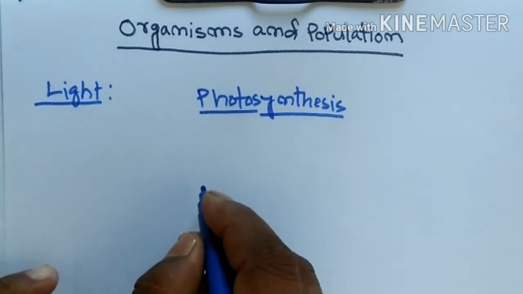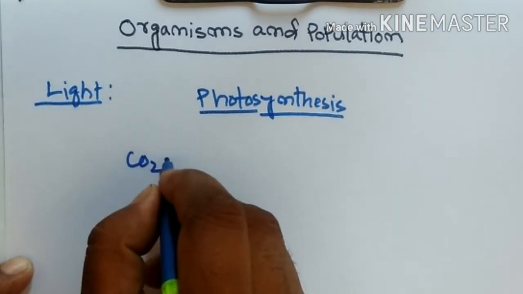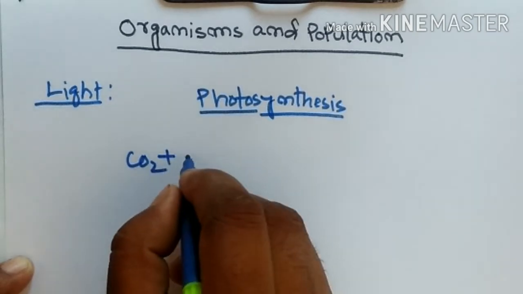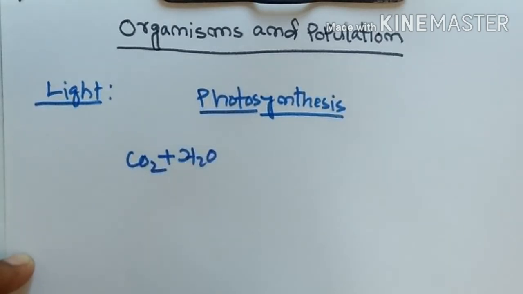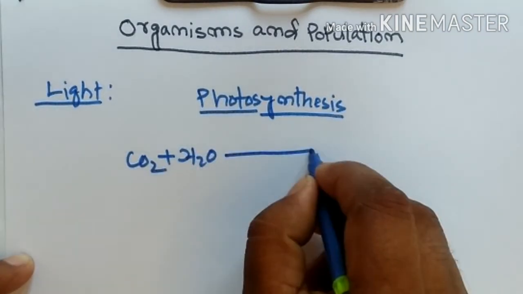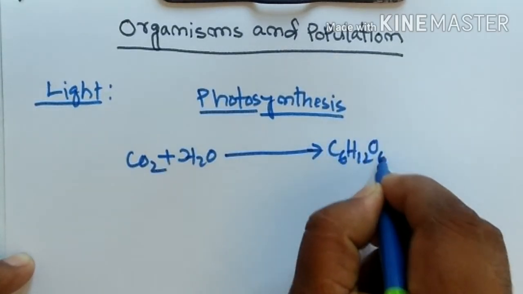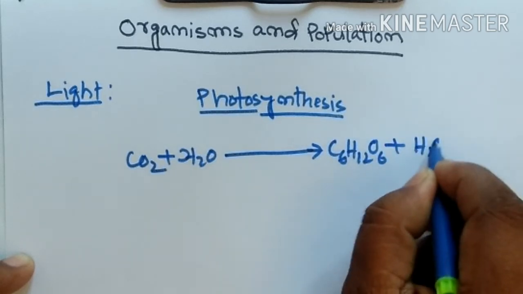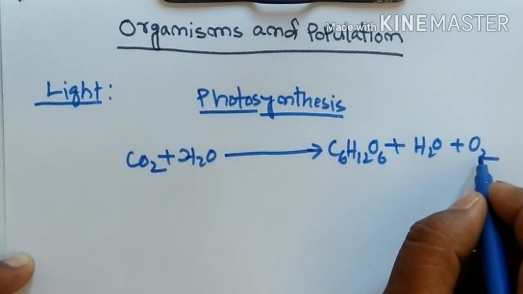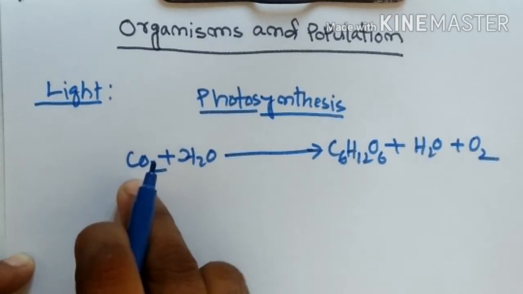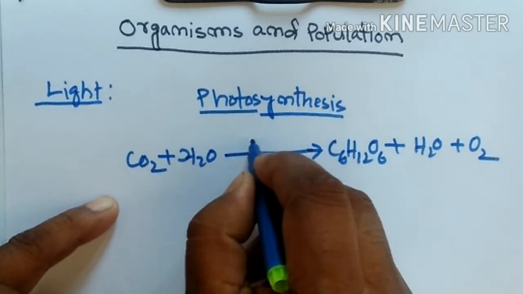What is happening in this process of photosynthesis? Plant beings acquire carbon dioxide from the environment or atmosphere and water from the soil. With the help of carbon dioxide and water, plant beings produce glucose, C6H12O6, and H2O, that means water and oxygen. This oxygen is highly required by animal beings. So with the help of carbon dioxide and H2O, plant beings produce glucose in the presence of sunlight.